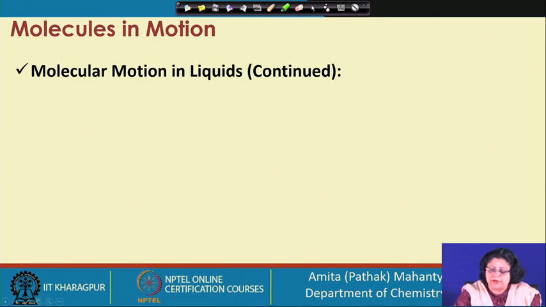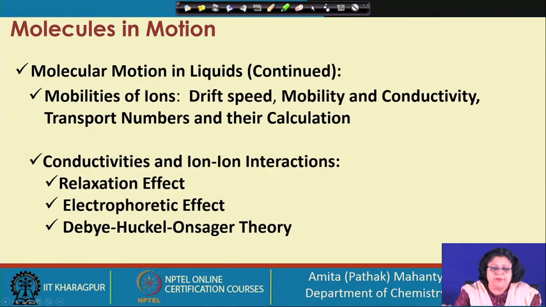We will continue this concept of molecular motion in liquids to understand the mobilities of the ion in the system. What is the drift speed, what is mobility, what is conductivity, what are transport numbers and how do we find them out, because these are important parameters for characterizing a system which is having ions.